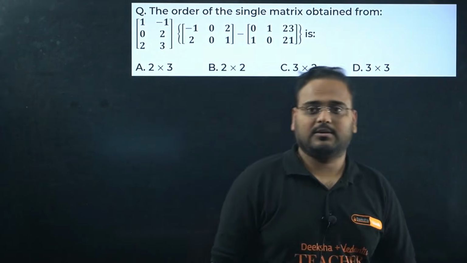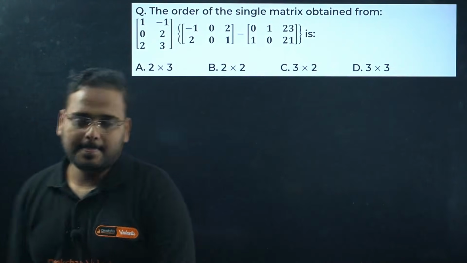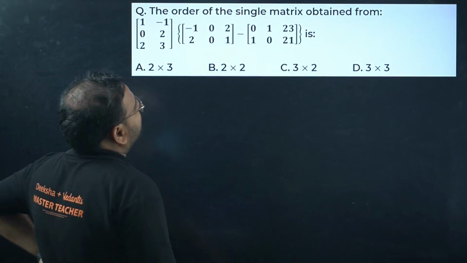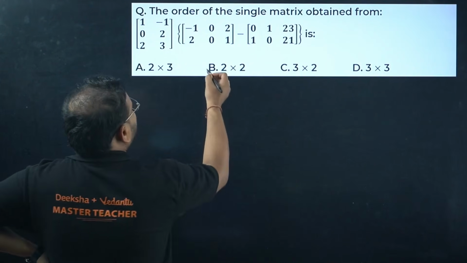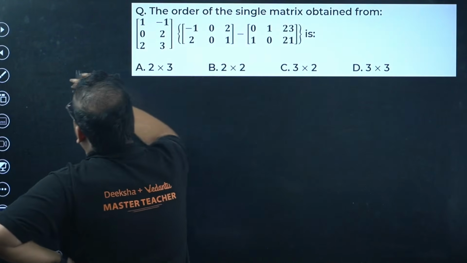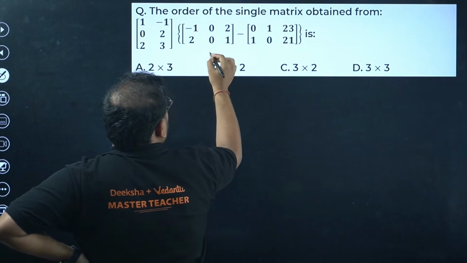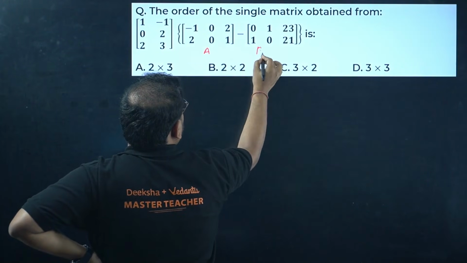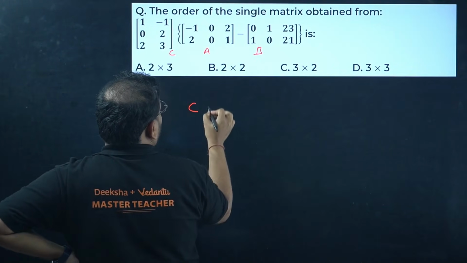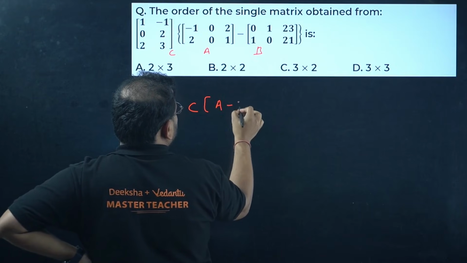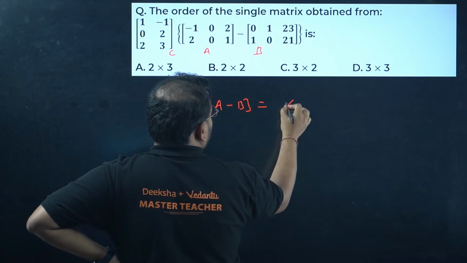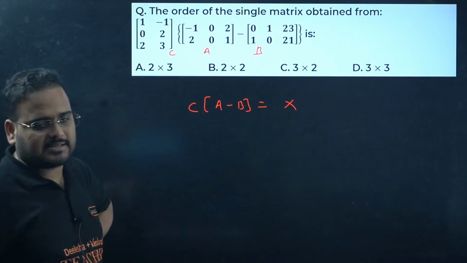Question on product. They are asking the order of the resulting matrix. Let's say this is matrix A, this is B, and this is C. They are asking what is the order of C times (A minus B). Let's say this is the resulting matrix X. What is the order of X?